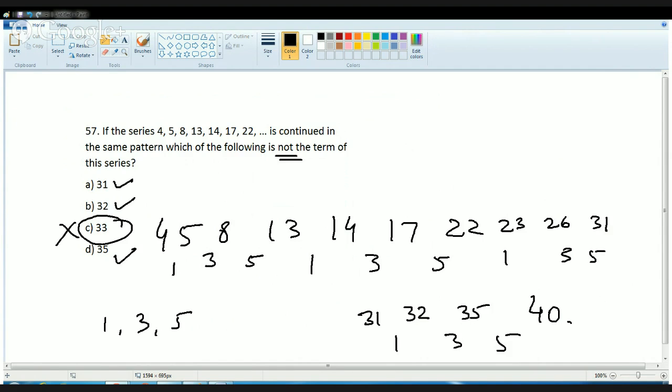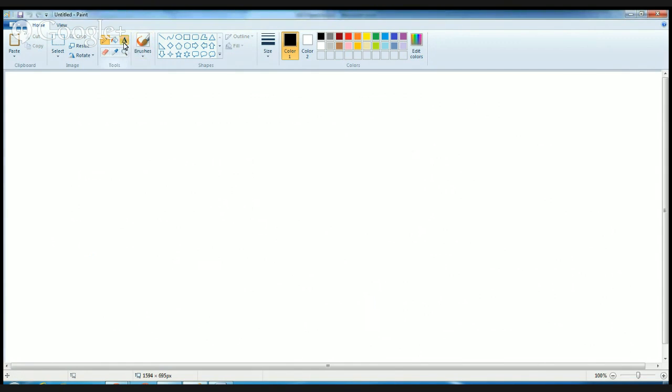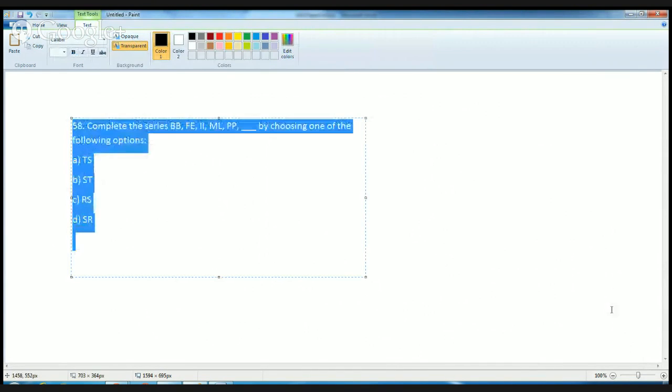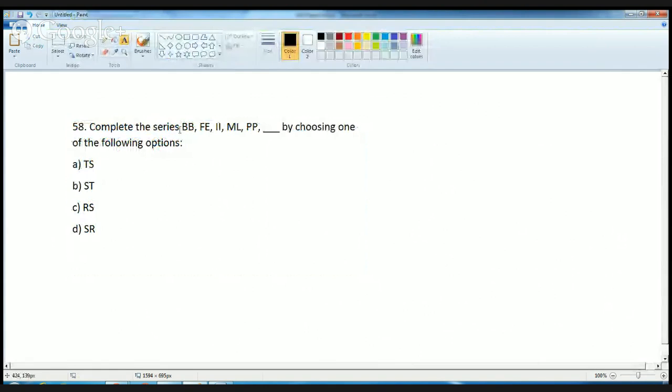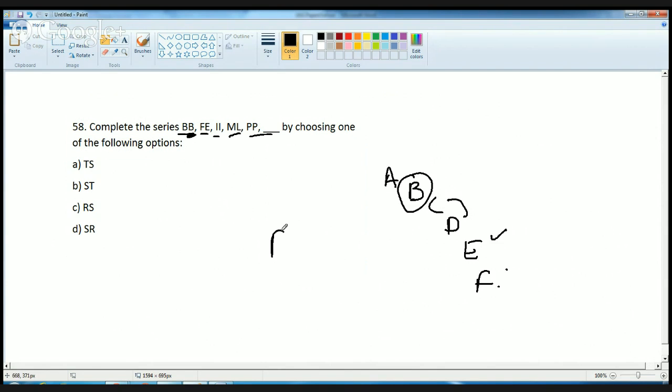The next question is based on alphabet series. Which of the following would be the answer? BB, then FE, then II, ML, PP, then what would be the next in the series? If I write A, B, C, D, E, F, after B comes E, that is I leave 2 and it's E. That E would be towards the end side and there would be F before it, so it's FE.